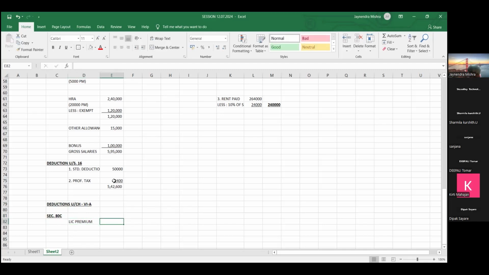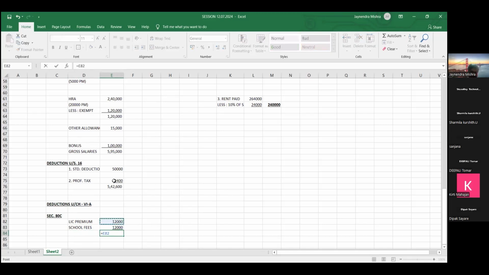How much, friends? He was paying LIC premium of 1,000 rupees per month. He has paid school fees. He was paying school fees of his child. So he has submitted a school fees receipt. 12,000 rupees he has paid as school fees for his child. And he does not have any other kind of investment, friends. Let's assume he does not have any other investment. और उसका कोई investment है ही नहीं.